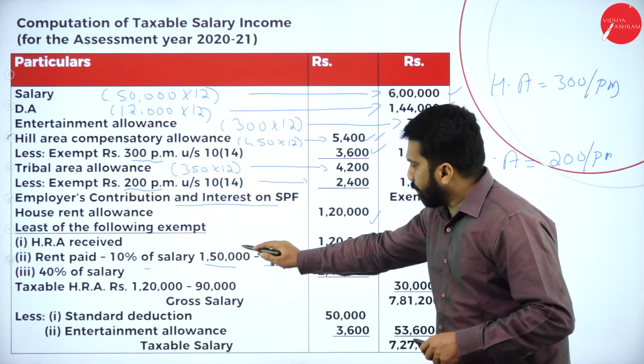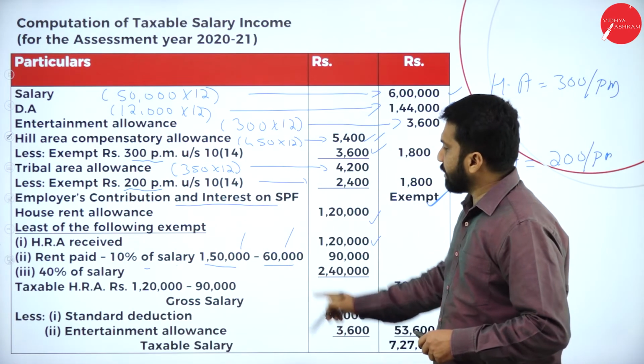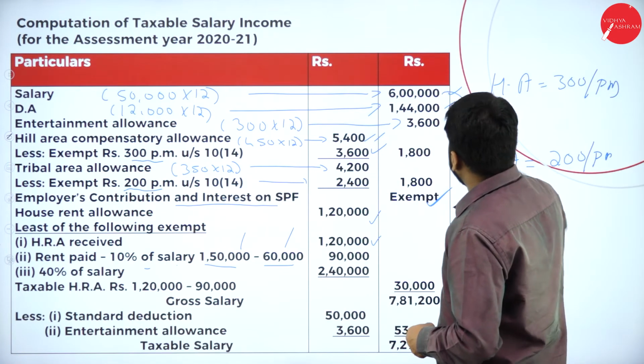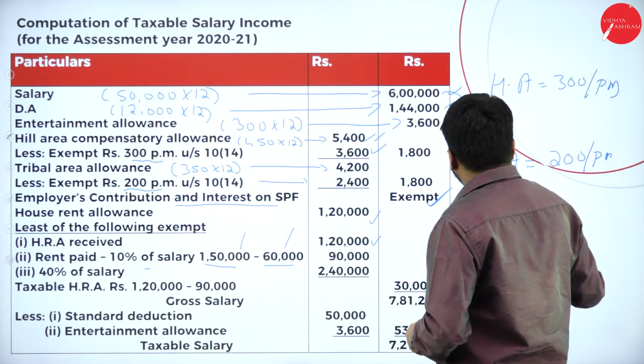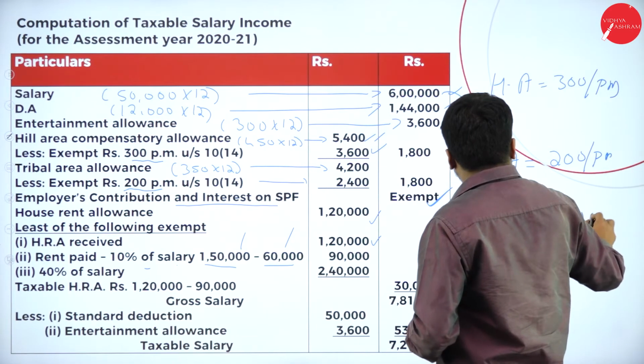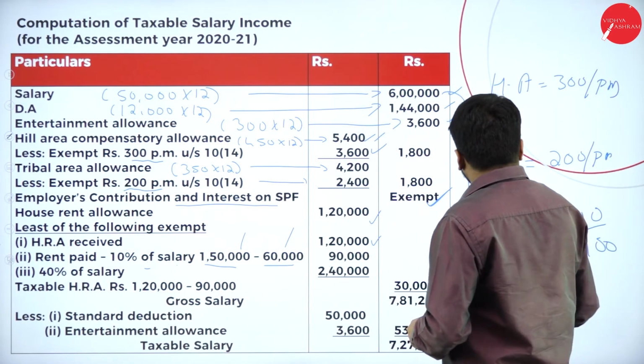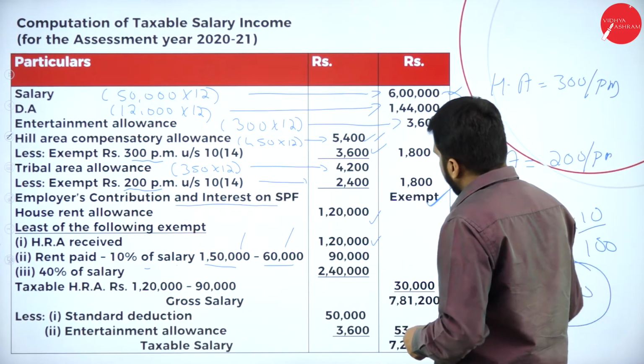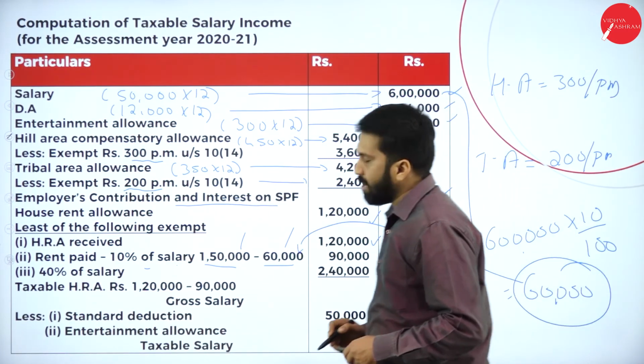From 1,50,000, 10% of salary. How did you get 60,000? What is your salary? 6 lakh. 6 lakh multiplied with 10%. So you will get 60,000. This is what your 60,000 is.